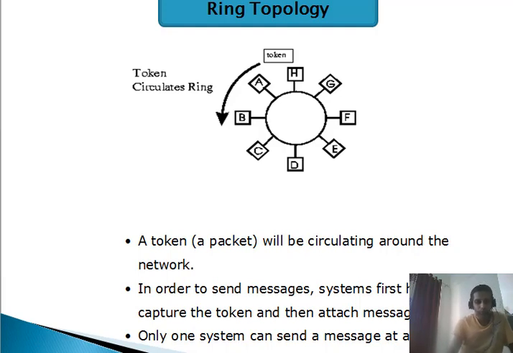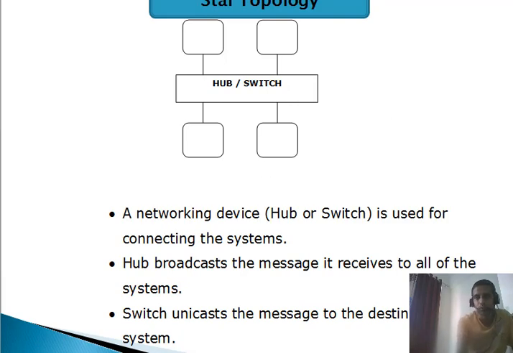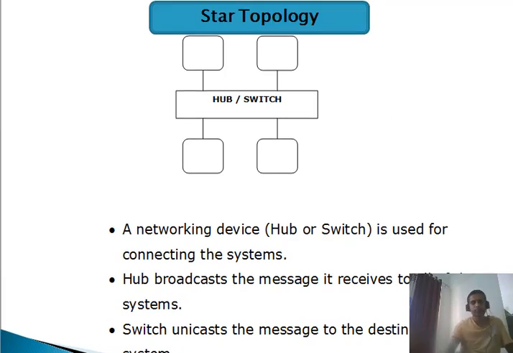Okay, so now coming to the next topology, this is called a star topology. In this star topology you can see there is one centralized device, and that centralized device is providing the connection to all the endpoints. So a networking device like a hub or switch is used for connecting the systems. A hub broadcasts the message it receives to all of the systems. Switches unicast the messages to the destination system. So in this diagram, there is one centralized networking device, and that networking device is providing the connection to all.